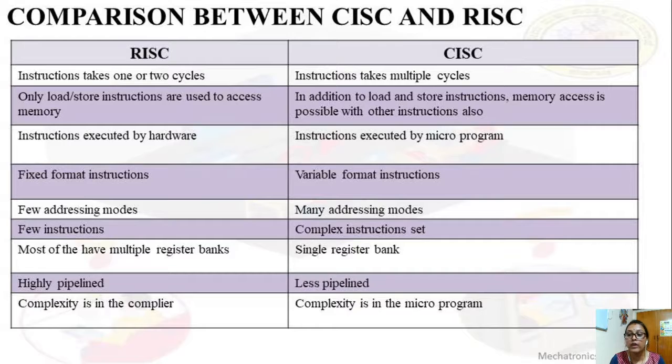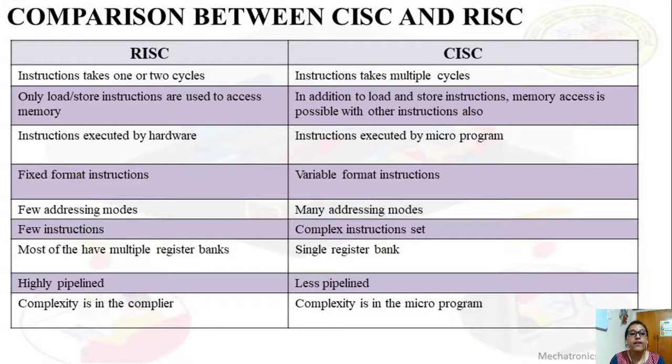What do you mean by microprogrammed control? Microprogrammed control is purely a programming approach. That is the process of writing microcodes. It's nothing but writing a program in CISC. So RISC has hardwired control, CISC has microprogrammed control.